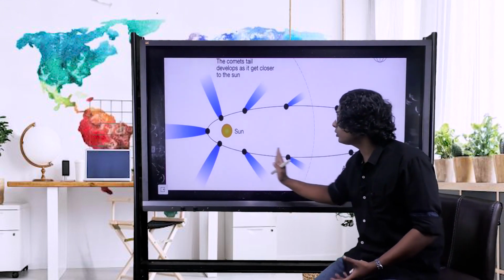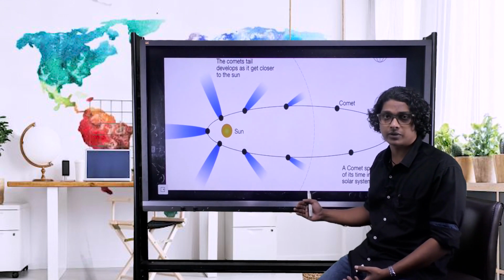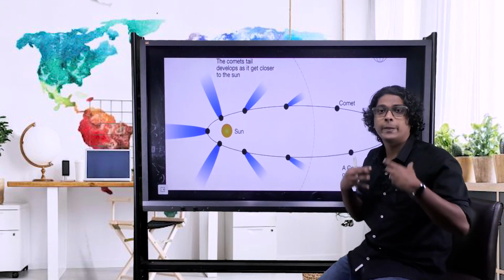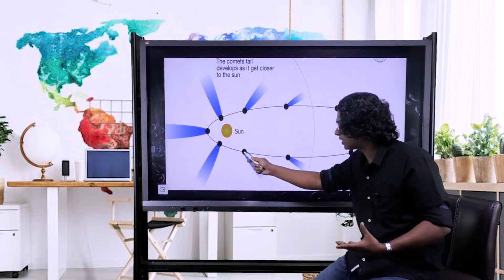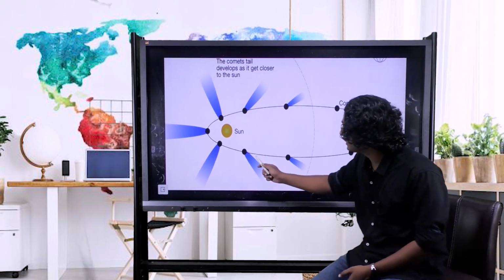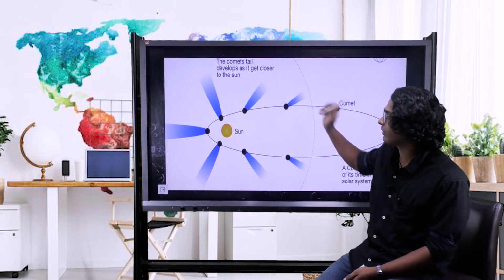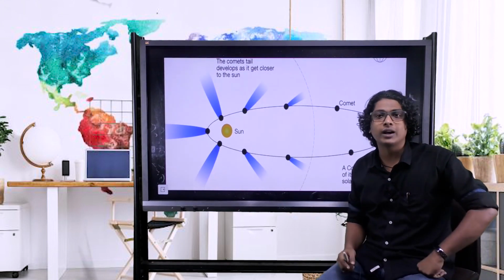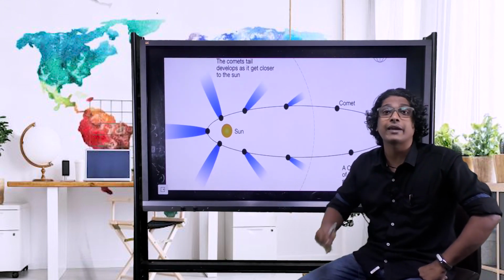But as they approach the sun, there will be more energy coming from the sun. With this energy, the gases will vaporize. We see it as the glowing head, and the debris will be falling away from the sun, and the tail will always be facing away from the sun. So there are two reasons why the tail of a comet is facing away from the sun.